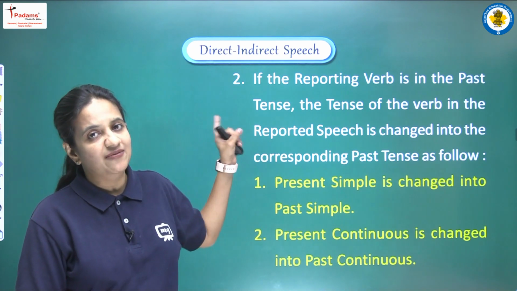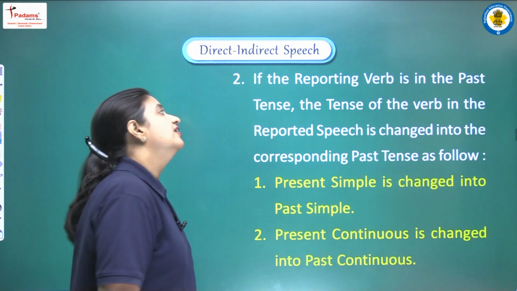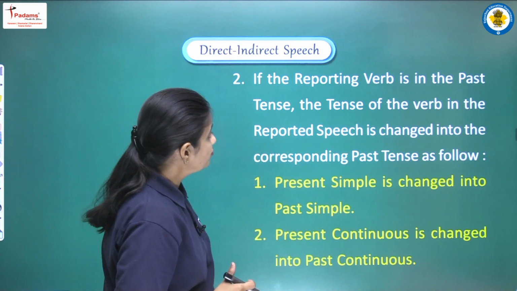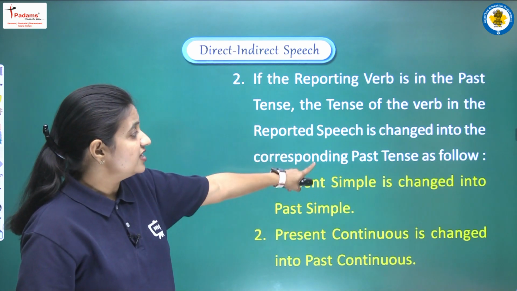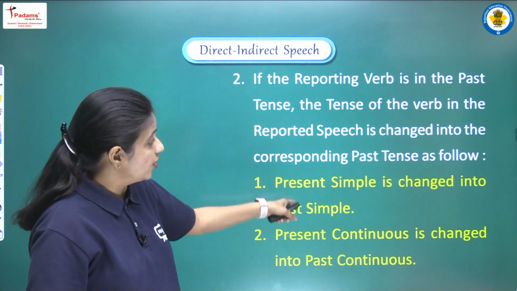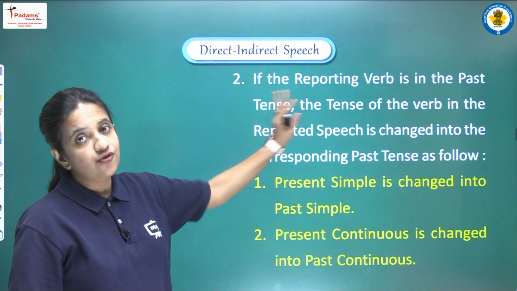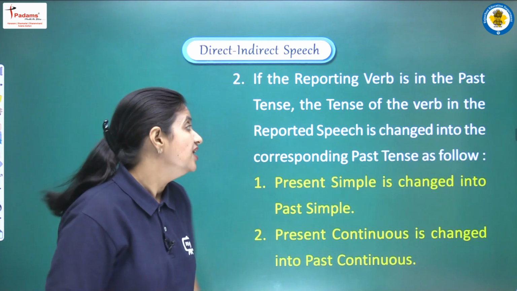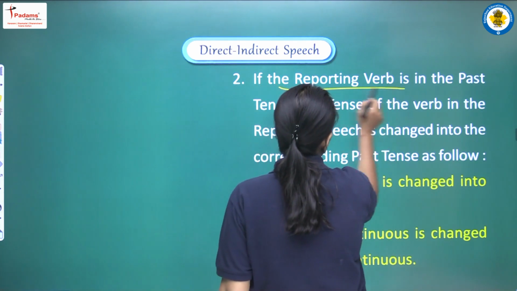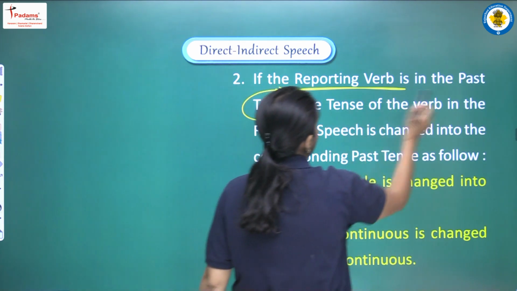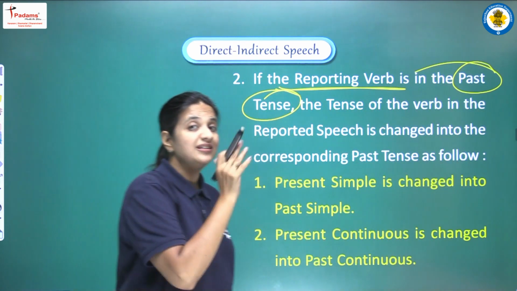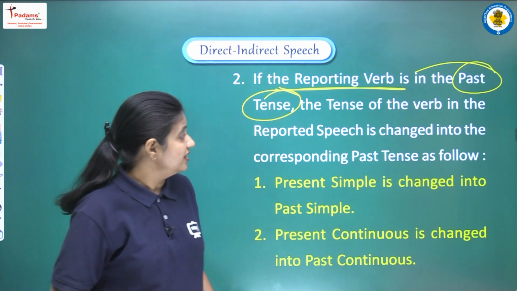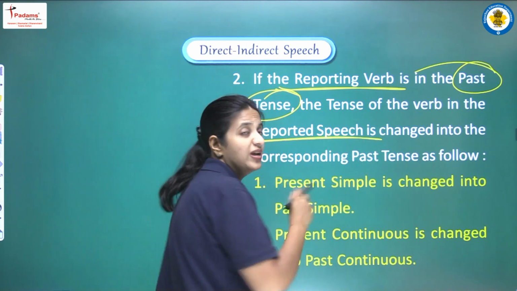Now moving on, we have a second point. So let's read. If the reporting verb is in the past tense, the tense of the verb in the reported speech is changed into the corresponding past tense as follows. So now we have this thing that we have only one condition, that is the tense of the reporting verb should be in past tense. If this condition is applicable there, then only the tense of the reported speech will be changed.